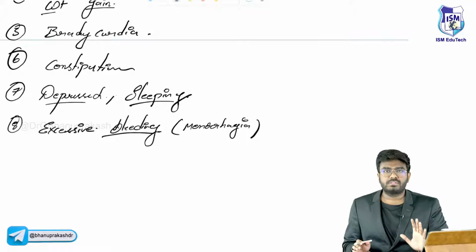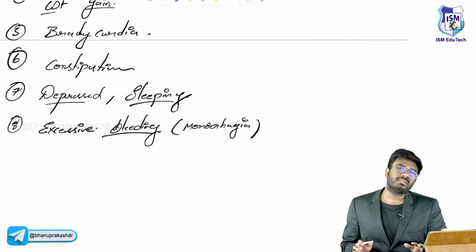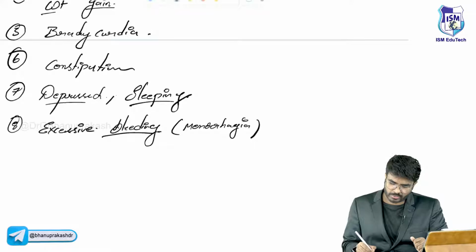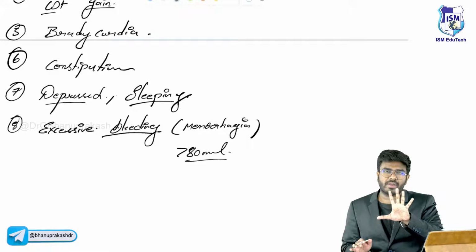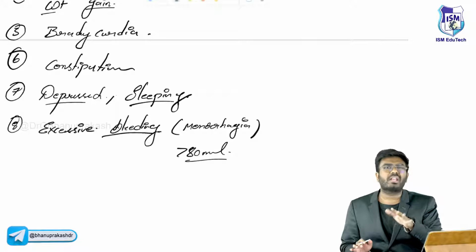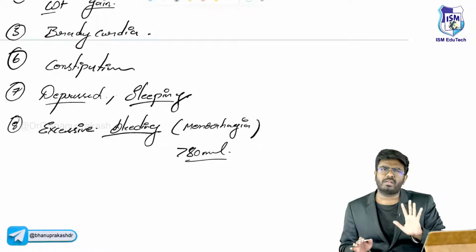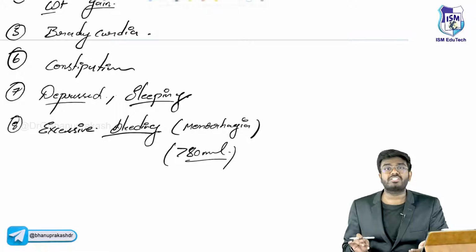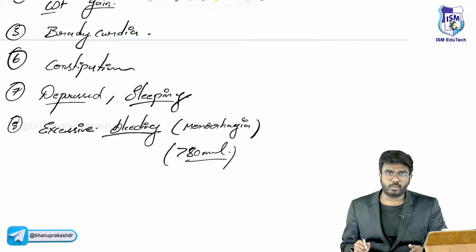We don't know. But a female who has hypothyroidism is going to have severe, excessive bleeding. Excessive bleeding means more than 80 ml blood loss. Normally in those 5 days of menses, a female usually loses 30 to 50 ml of blood. If there is more than 80 ml blood loss, it's considered as menorrhagia, sir.